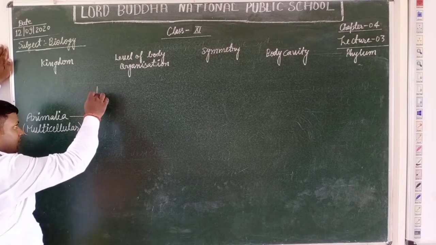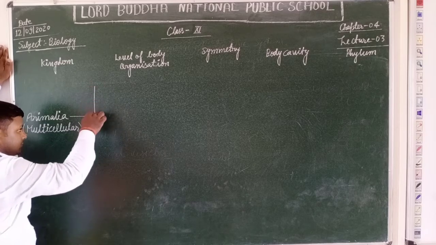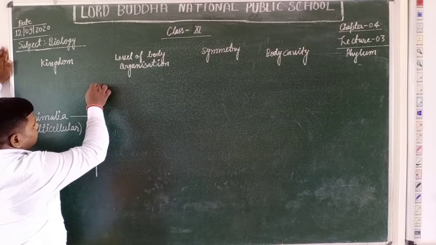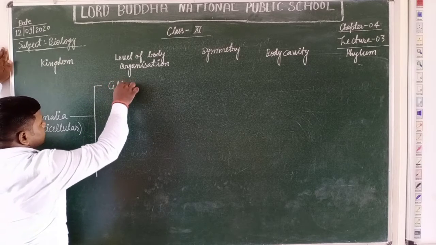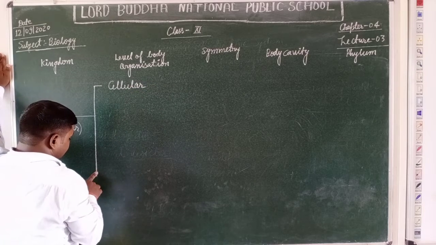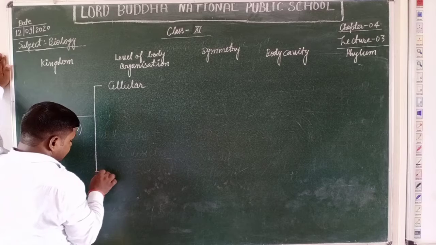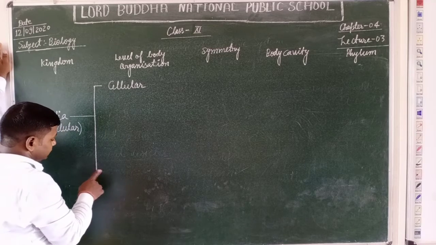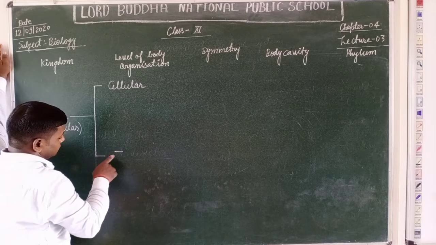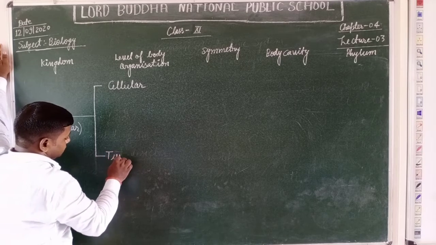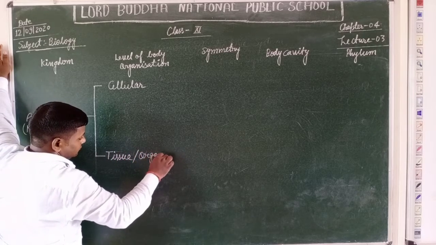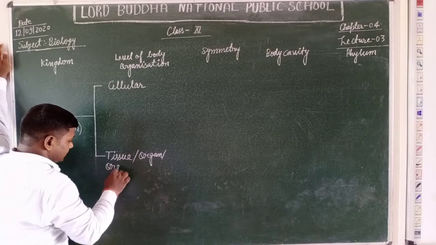on the basis of level of body organization, the organisms can be broadly classified as cellular level, and the second one is tissue, or organ system level.